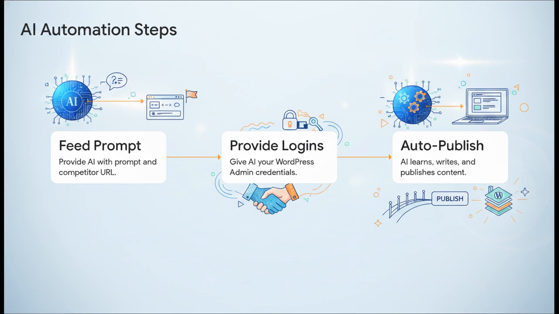The AI learns the strategy, writes the content, and auto-publishes it directly to your live site. That level of simplicity is just mind-blowing. It acts as a seamless bridge between a competitor's brilliance and your own digital real estate. It turns a ridiculously complex process into 3 simple steps.